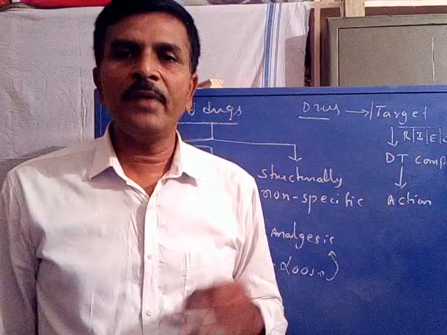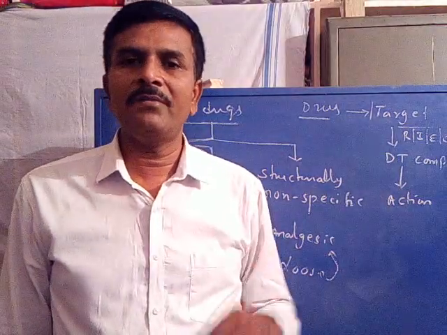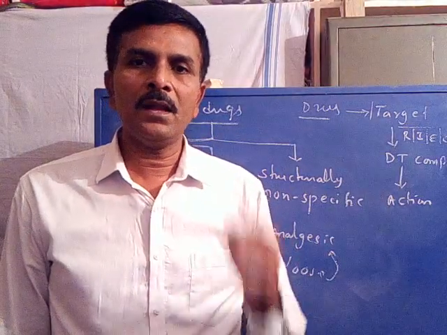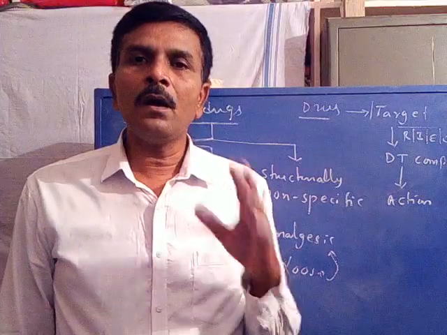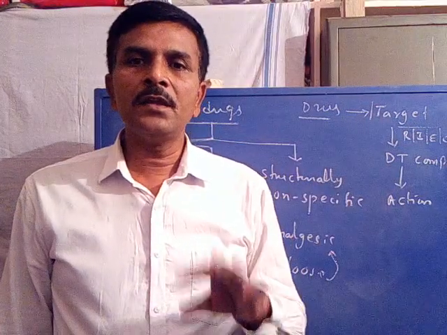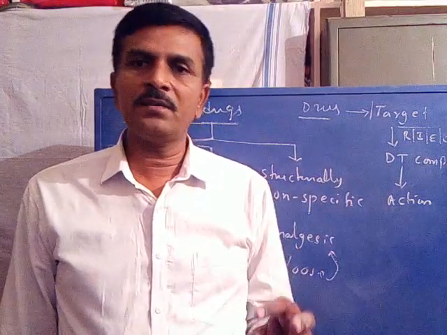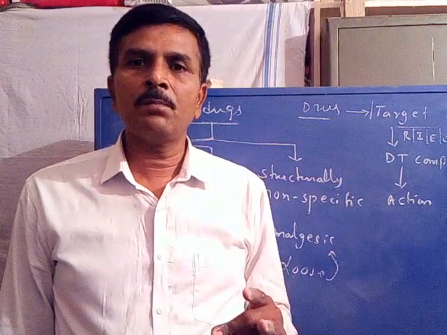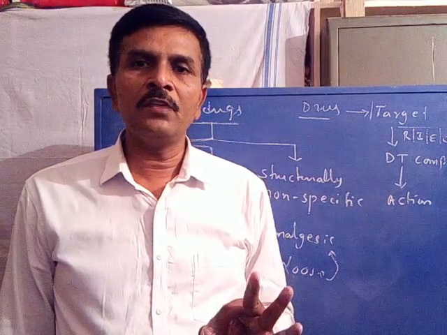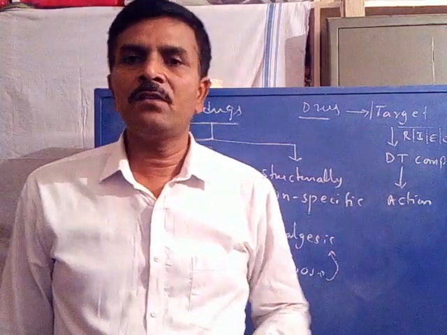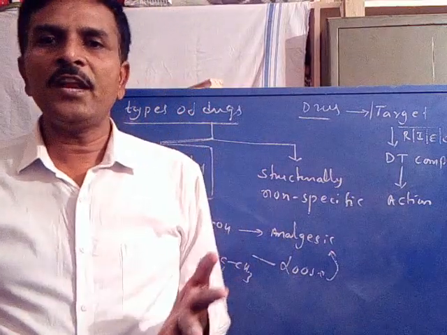So these are the four major kinds of targets available in the body or in the cell. All the targets belong to protein material. Receptors are proteins, ion channels are proteins, enzymes are proteinous material, and carrier molecules are also protein material.